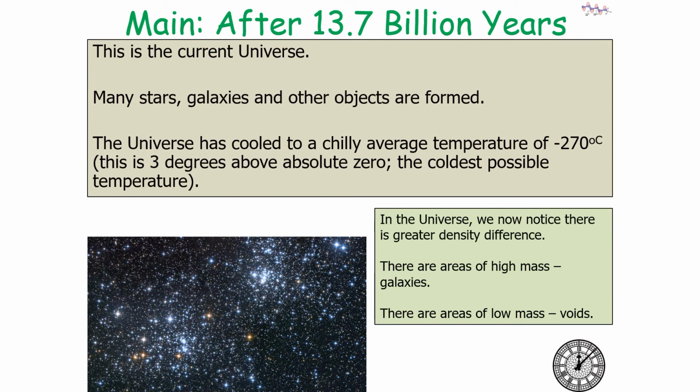So now we're at 13.7 billion years after the Big Bang, and this is the current universe. Many stars, galaxies and other objects have now formed. The universe has cooled to a chilly average temperature of minus 270 degrees Celsius, which is 3 degrees above absolute zero. So the universe now, we notice there's a greater density difference. We have areas of high mass, the galaxies, and areas of low mass, the voids.